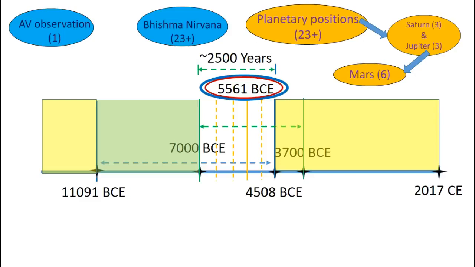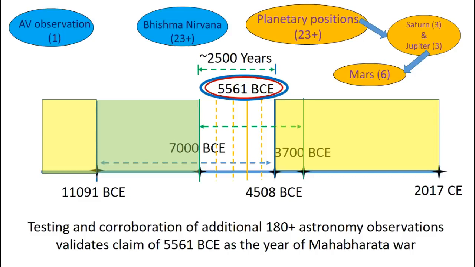Now, do we stop here? Of course not, because there are many additional observations. In fact, more than 180 plus astronomy observations, and each observation in principle, when tested, can contradict, can falsify this 5561 BCE as the year of Mahabharata war. Well, that's exactly what I did.